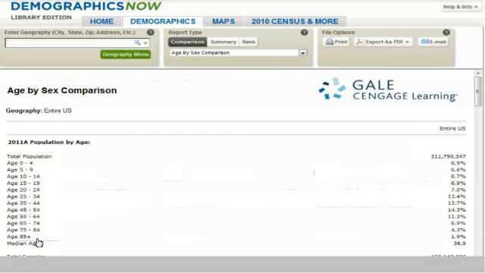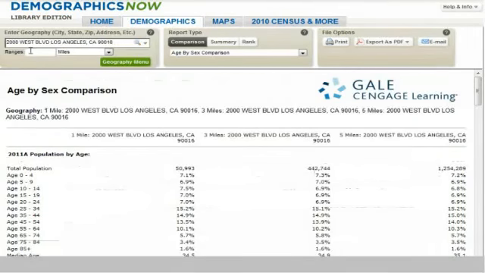For this example, let's define a market size from your business address by simply typing that in the geography selection box in the upper left section of the product. We will enter a hypothetical business address of 2000 West Boulevard, Los Angeles, California. Next, let's specify that our customer base lives within a 5-minute drive time of that address.